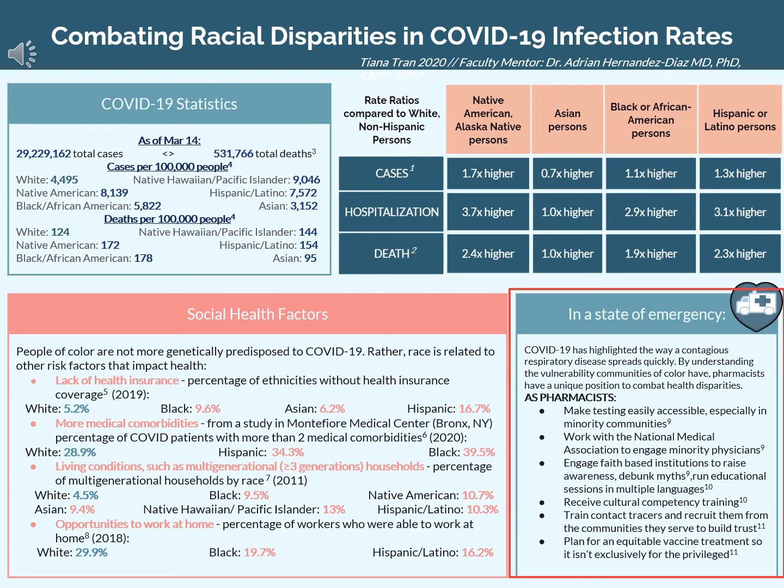We can help train contact tracers and recruit them from within the communities they serve to build trust. Furthermore, planning for an equitable vaccine treatment so it isn't exclusively for the privileged is something pharmacists can participate in as well. The main takeaway from this is that minorities and people of color in the United States are especially vulnerable to contagious diseases, as demonstrated by COVID-19. As pharmacists, we have a unique position in that we may be working in communities where there are more people of color. We have the power to work with other healthcare officials to combat these disparities. The first step is simply being aware that these disparities exist.